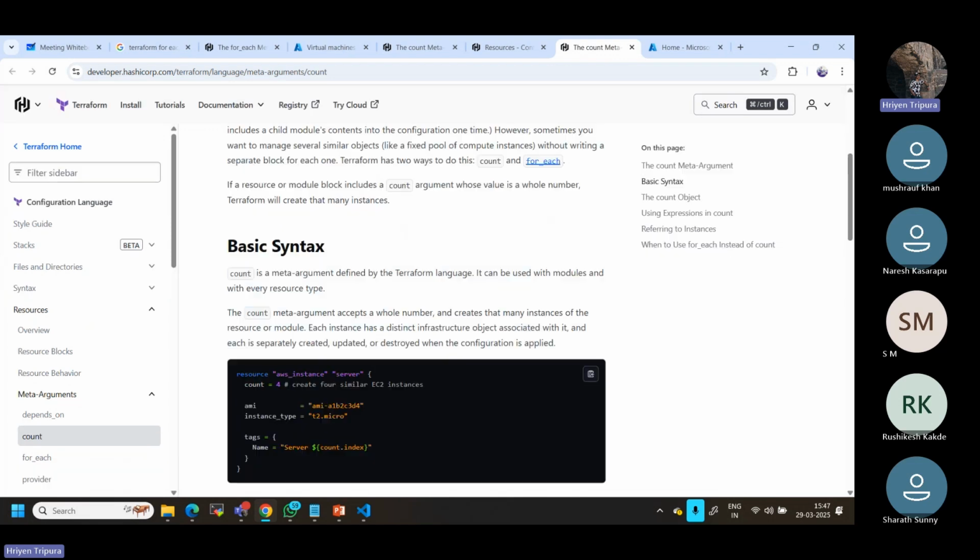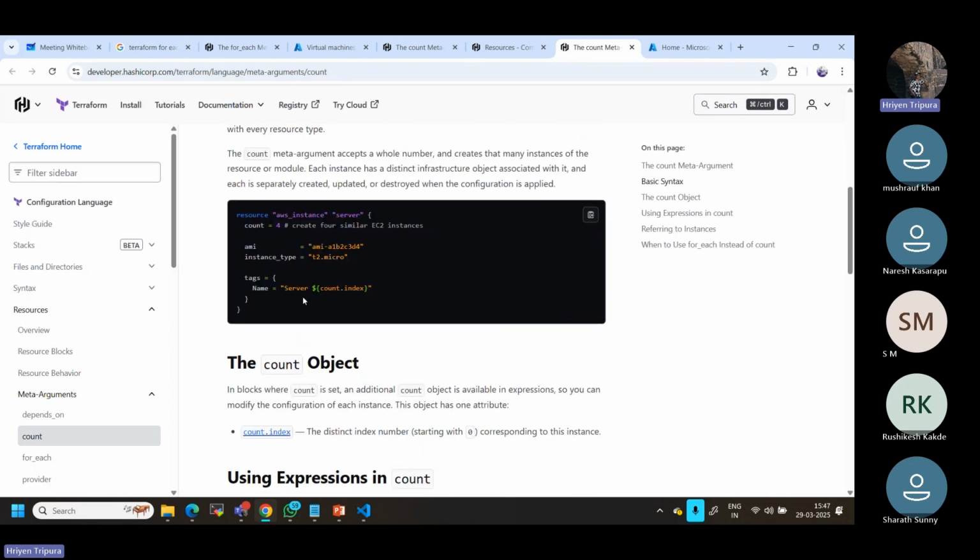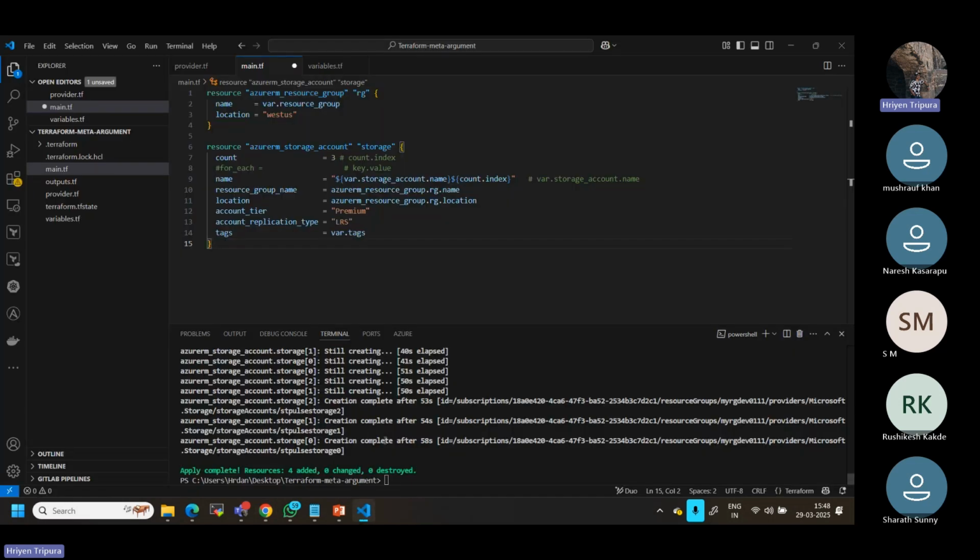So this is talking about the count. Now you can see how count is used. But one thing is that in Terraform they don't give examples of Azure resources. They always try to give a resource example of AWS. But that's okay. We just need to understand the concept. I have given it before. That means this many similar instances are going to be created, and these are the configurations I want. Now same thing we have done. As I told you, the tag name I also want to call server at the last with this name. This is what I have defined. Let us see now. So it got successfully created.